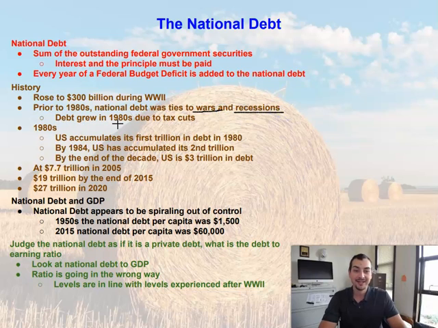But during the 1980s, that debt grew due to tax cuts. So remember, the federal budget deficit has two components: how much we spend minus how much we make.